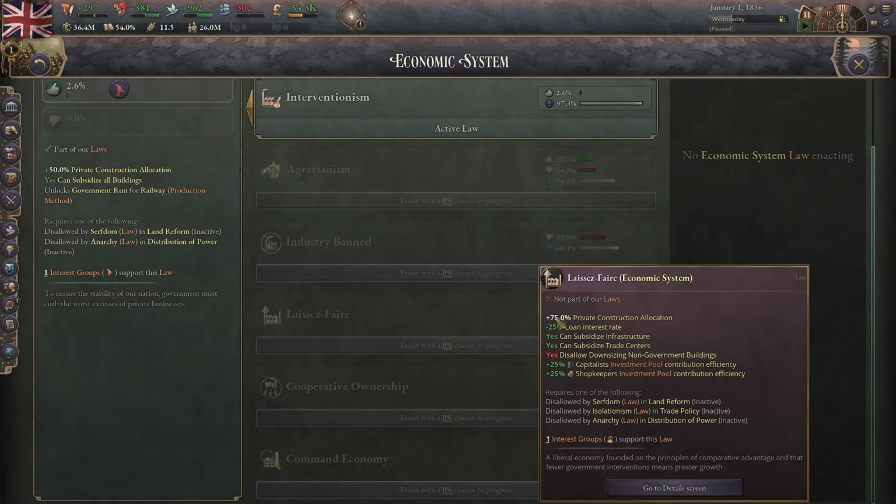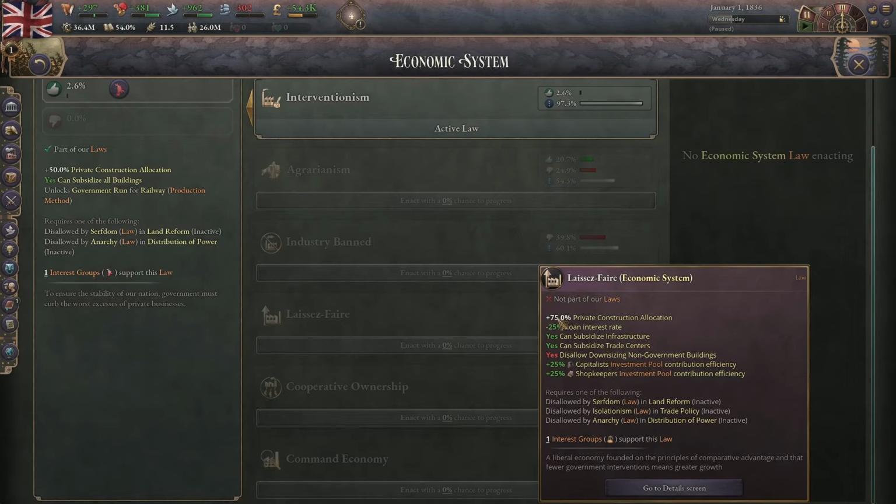It gives 75% private construction allocation, minus 25% loan interest rate. You can subsidize infrastructure and trade centers. You are not allowed to downsize any non-government buildings. And you get plus 25% investment from capitalists and shopkeepers. Capitalists are going to give you more investment than anyone else, so that's amazing. If you like deficit spending, minus 25% loan interest rate is going to be great for you.